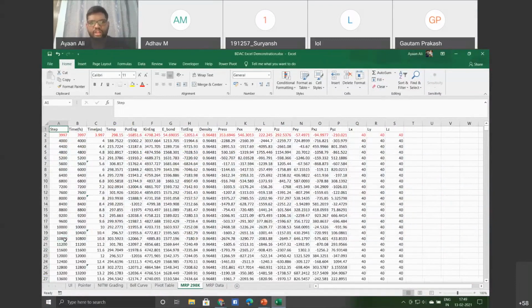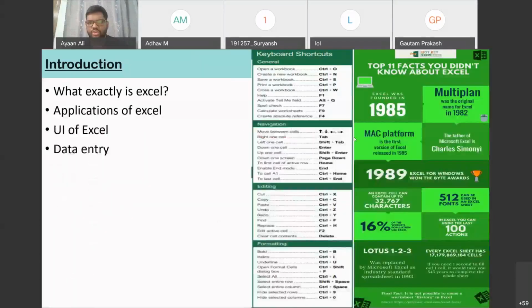If you want to select the entire data, the normal way is to select with the mouse and drag it. But for such a big data set, you can just press Control A. Here is the list of the most common shortcuts used. And don't worry, I'll be sharing the PPT with you, so you can go through this. The shortcuts I generally use a lot are first the navigation shortcuts, then cut, copy, paste, undo, and redo.